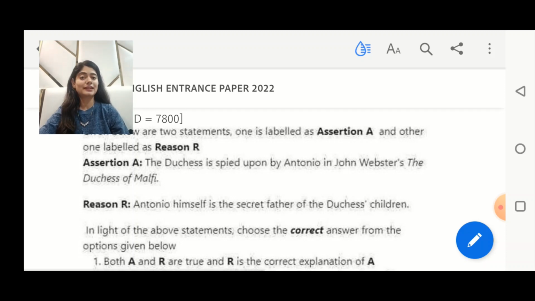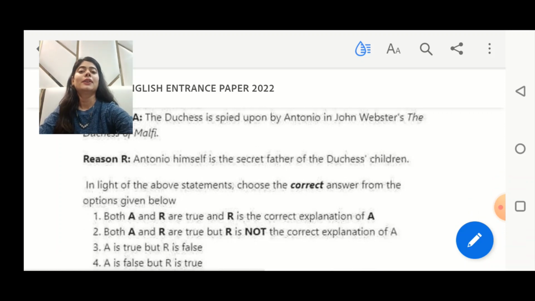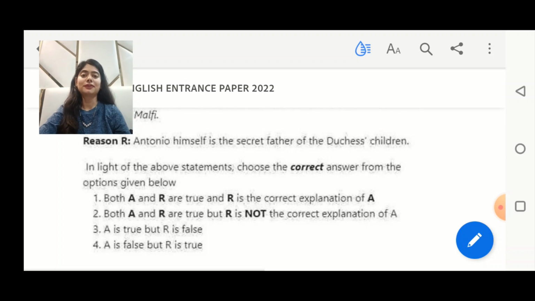So, reason is absolutely right, and assertion is wrong. So, it should be option number 4. A is false without any doubt, and R is true.